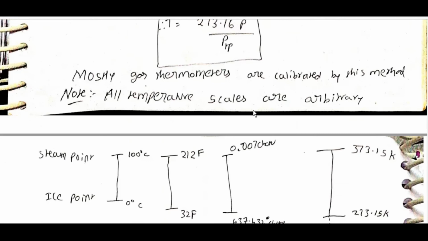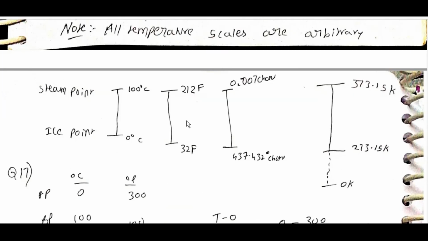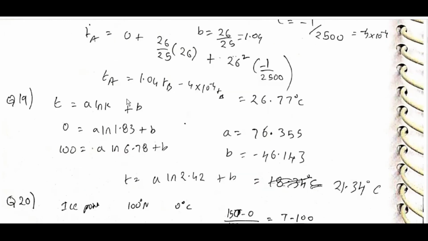All temperature scales are arbitrary. Steam point 100 degrees centigrade, 0 degrees centigrade, 32 Fahrenheit, 212 Fahrenheit. This is some random example. 273.15 Kelvin, 373.15 Kelvin. This is 0 Kelvin. These are questions.